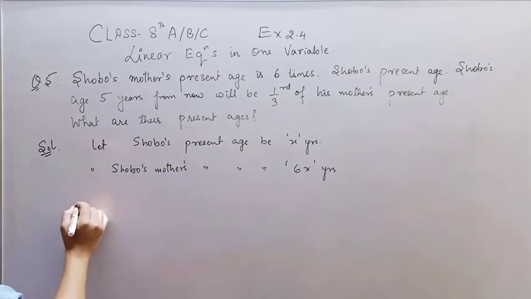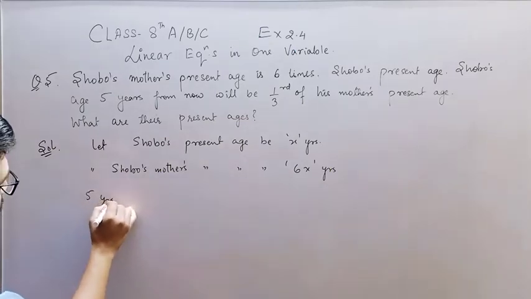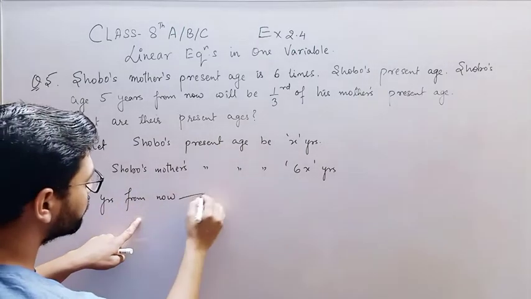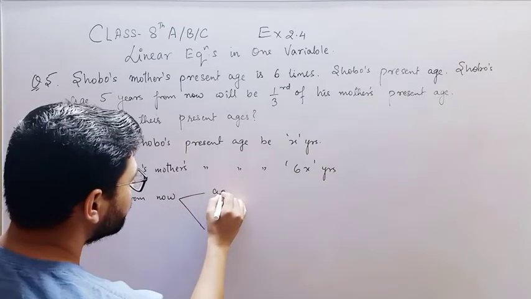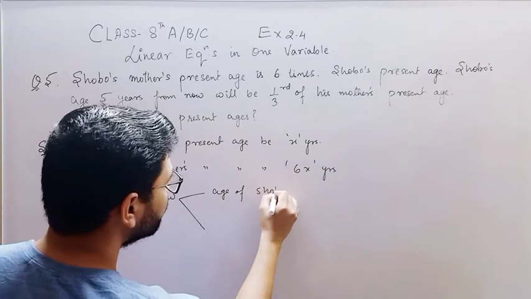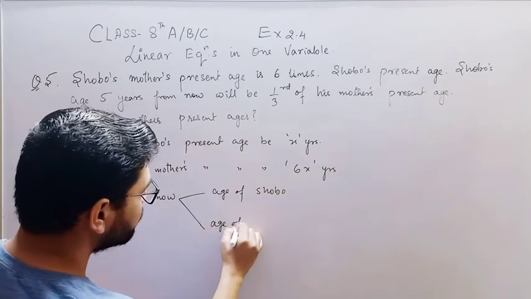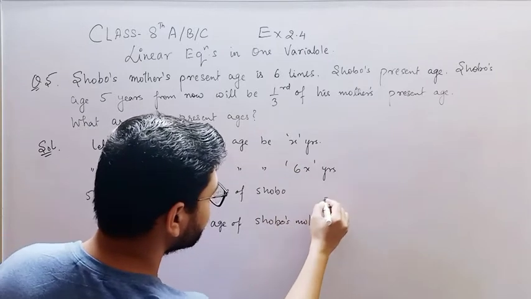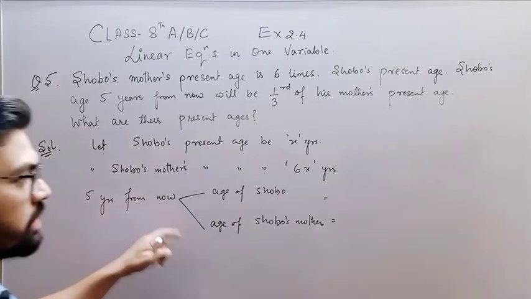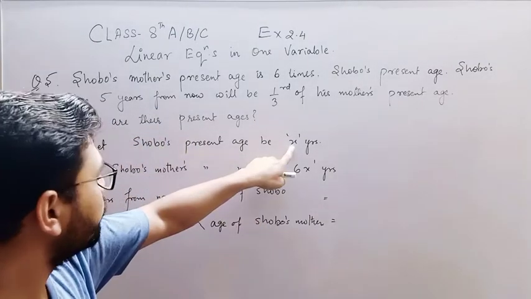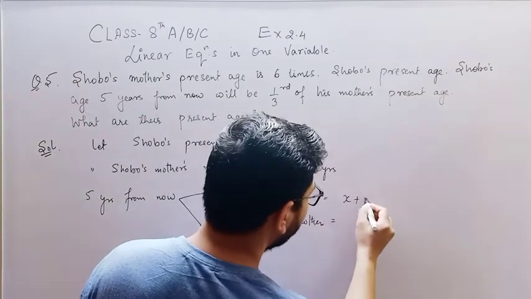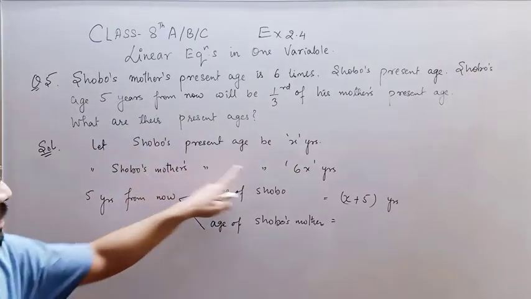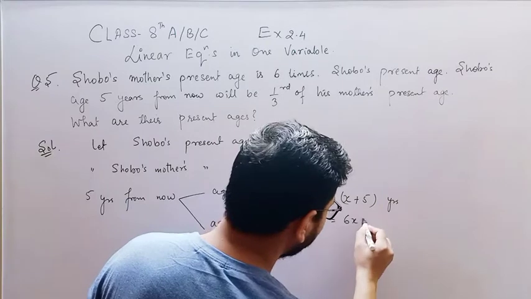So 5 years from now, the age of Shubhu and Shubhu's mother will be, after 5 years. So present age of Shubhu is x, that means after 5 years he will be x plus 5 years, and after 5 years his mother's age will be 6x plus 5 years, right?